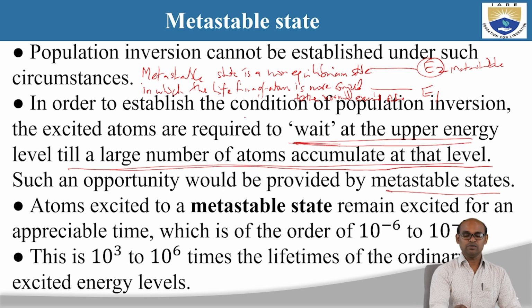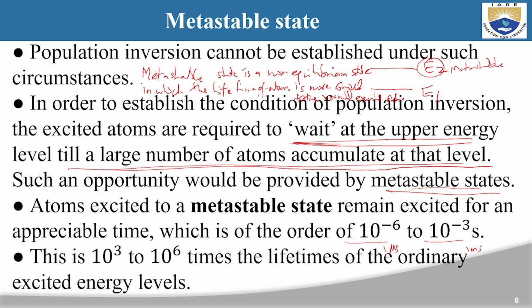Very good. In order to establish the condition of population inversion, the excited atoms are required to wait at the upper energy level E2 till a large number of atoms accumulate at that level. Such an opportunity is provided by the metastable state, which is a non-equilibrium state where lifetime is more. Atoms excited to a metastable state remain excited for an appreciable time, of the order of 10 power minus 6 to 10 power minus 3 seconds, that means 1 microsecond to 1 millisecond.